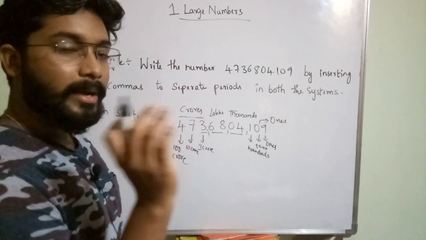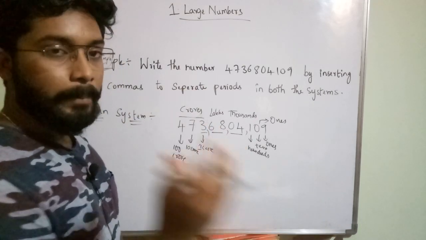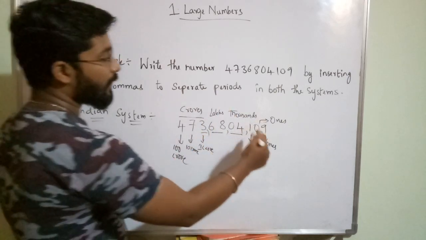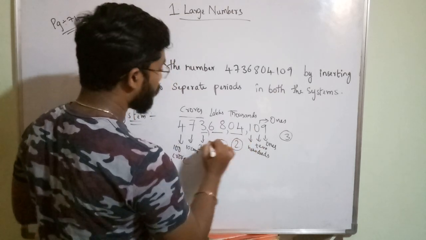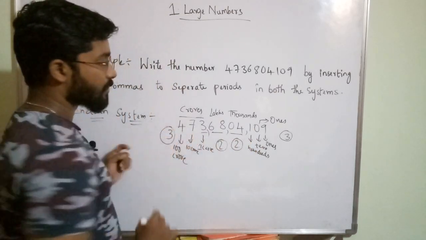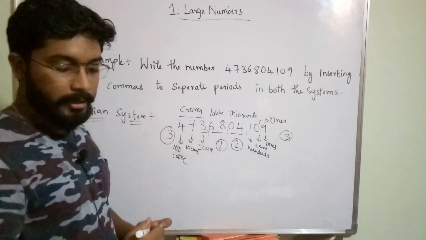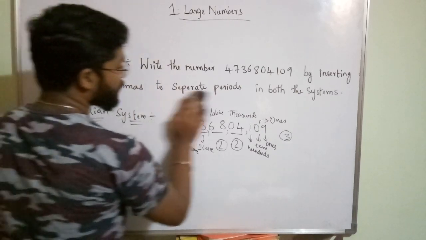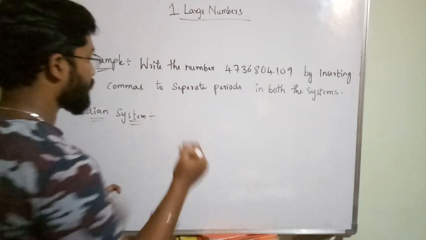You have to know the maximum number of digits, the maximum places, in a period. The ones period will have 3 places, thousands will have 2 places, lakhs will have 2 places, crores will have 3 places. You should not separate them according to your wish. You have to follow the order. Okay, so let me erase this and let me explain it once again.